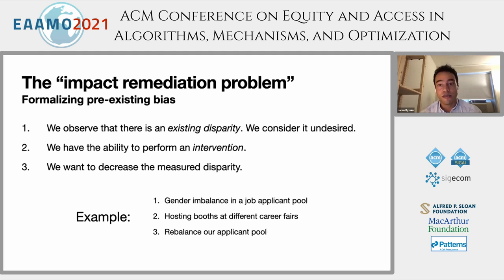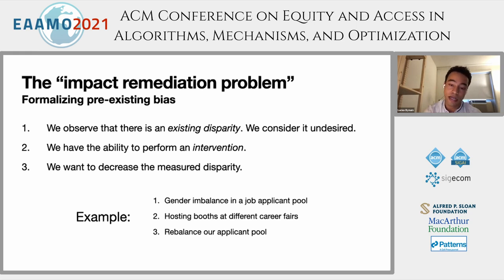We've been calling our problem of interest the impact remediation problem. And the goal in this problem is to find a useful formalization of existing real-world disparities that ultimately will allow us to approach them with algorithmic tools. So at a high level in our formalization, we first observe an existing disparity that we consider undesired. Then second, for now, let's assume we've come up with an intervention that might help. And third, we want to use our intervention to decrease the measured disparity.